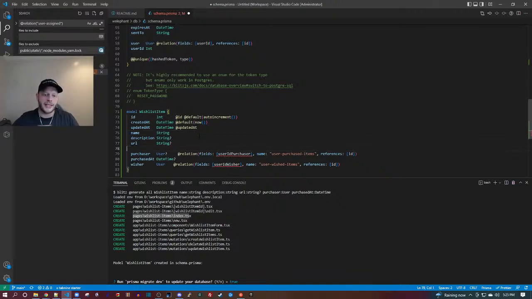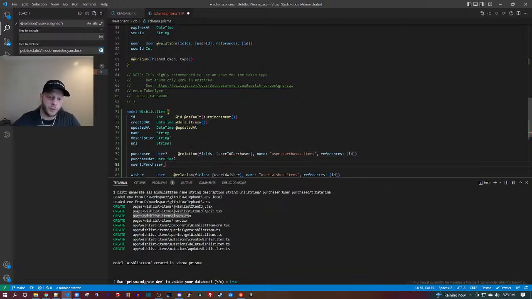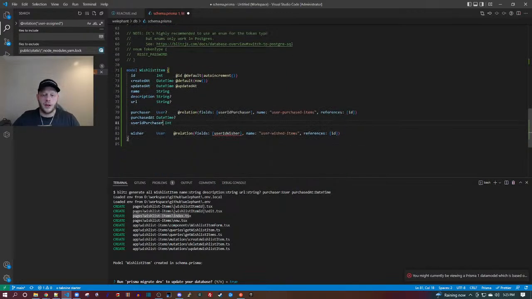Okay, correct. So I need to add a couple new fields. So we have the purchaser, which is a user object, and then we have the user ID purchaser, which is an int. And similarly, this is also an int. So it's saying you have to actually refer to a defined field. So we'll define those fields. Which language is this? This is a domain-specific language for Prisma. It's a DSL, but we are going to transpile it into TypeScript soonish.